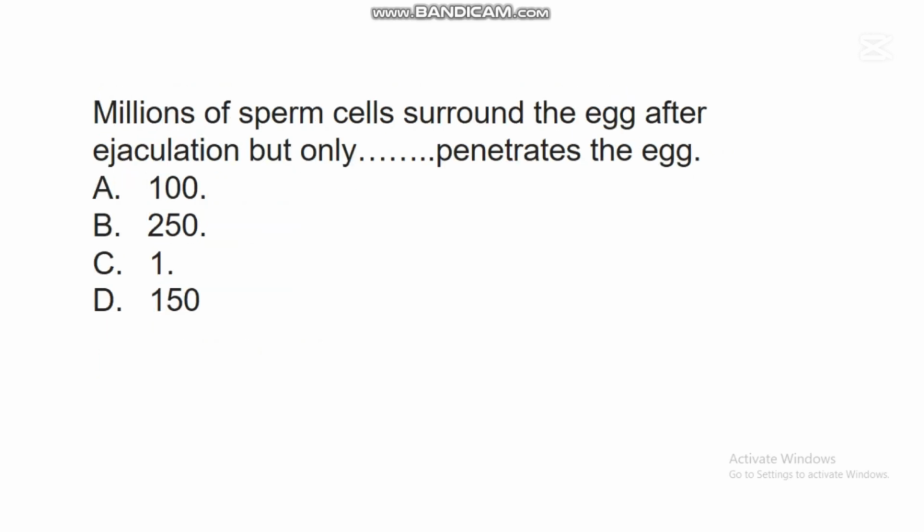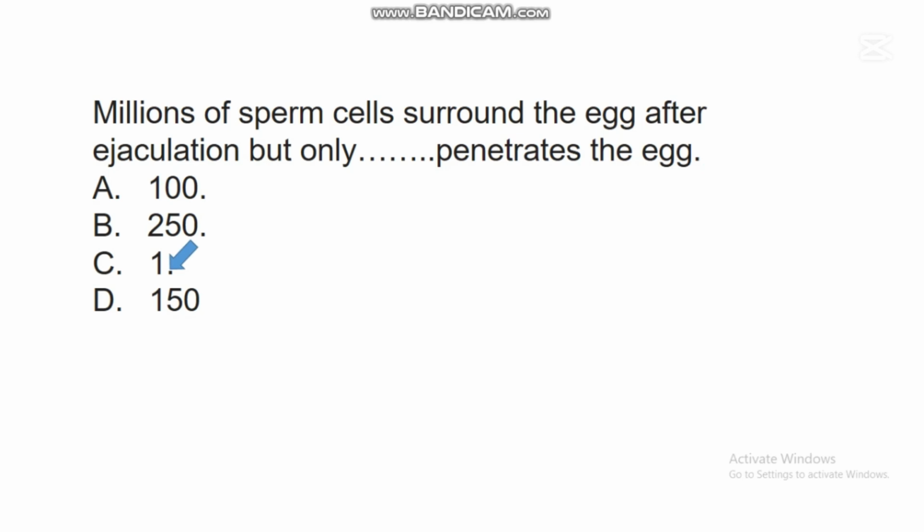The next question says, millions of sperm cells surround the egg after ejaculation, but only dash penetrates the egg. A. 100, B. 250, C. 1, D. 150. In this question, the correct answer is C. 1.